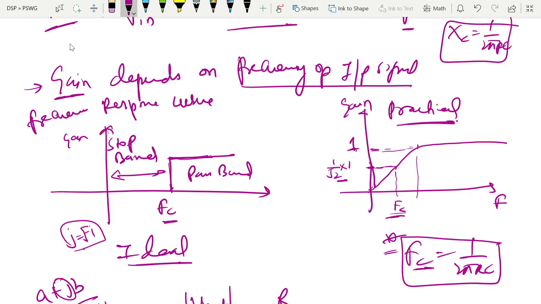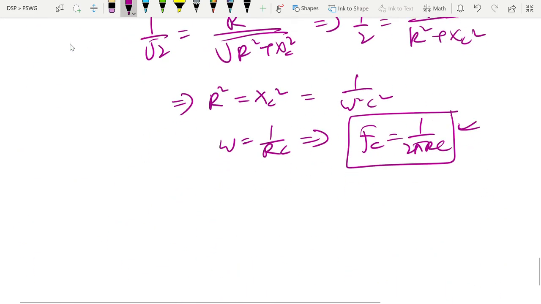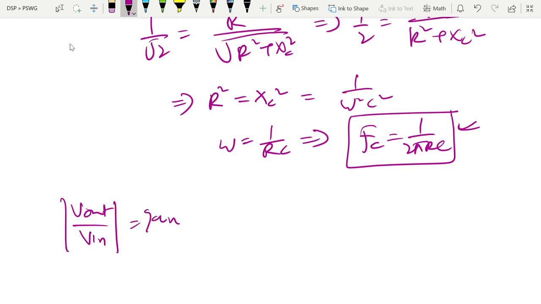So in this way we have found out this cutoff frequency. Also, when we consider this V out by V in gain, not the modulus, simply V out by V in, then it will be R by R minus jXc.